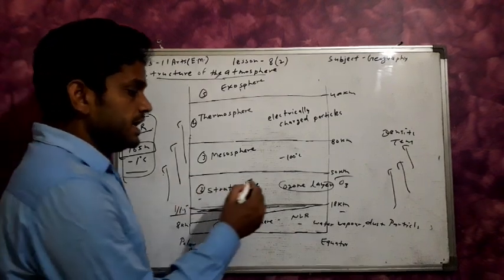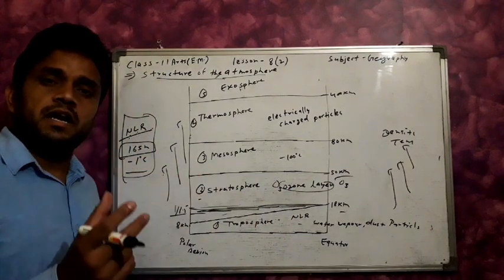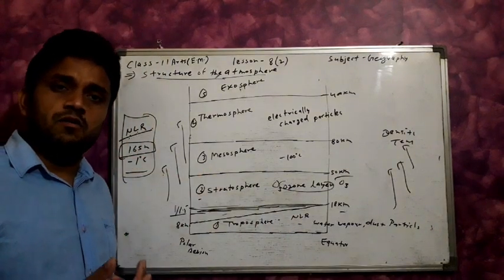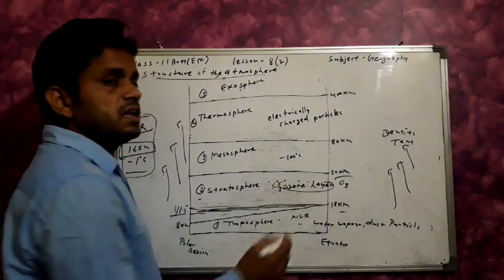The ozone layer protects us from ultraviolet rays, and it lies approximately 20 km to 35 km.